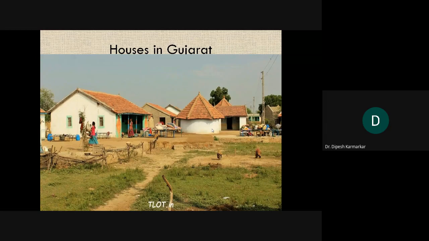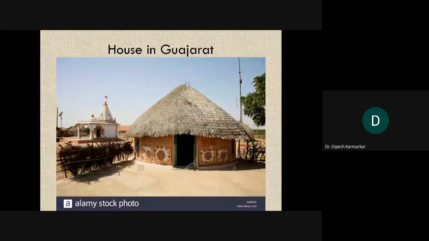I am not actually sure what this circular structure was meant for. It doesn't have any windows, at least on the side from which the photograph is taken. Okay, so it probably can be a storehouse, or can be used for any other purpose, but just see the different shape of that particular house or establishment.